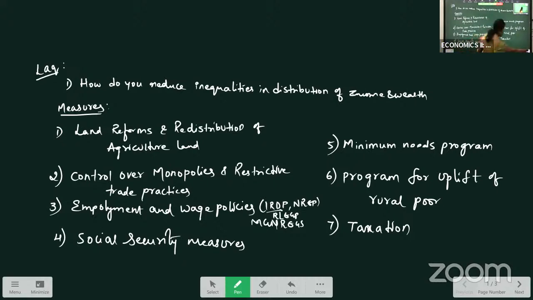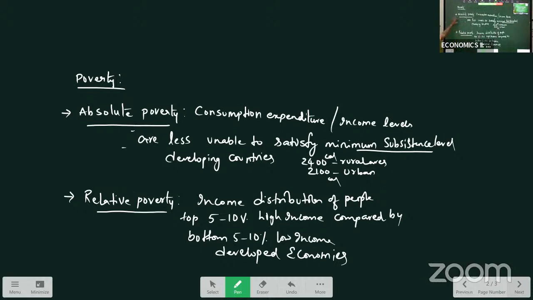Now coming to poverty, an important question: absolute and relative poverty, you will compulsorily get this for 2 marks. What is absolute poverty? Those whose consumption, expenditure or income levels are so low that they are unable to satisfy the minimum subsistence level. What is the minimum subsistence level?